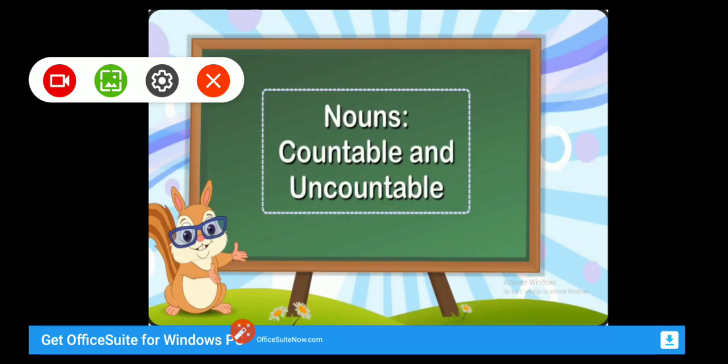In the previous chapter also I have explained to you about countable and uncountable nouns. Today I am telling you again. The nouns which we can count are called countable nouns, and the nouns which we cannot count are called uncountable nouns. Now let us discuss the difference between them.